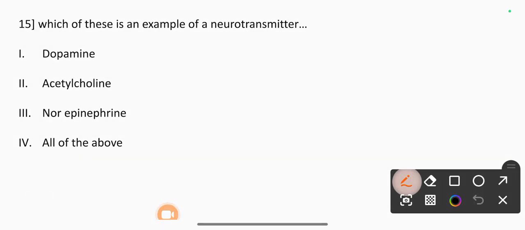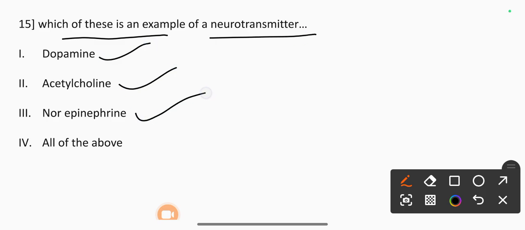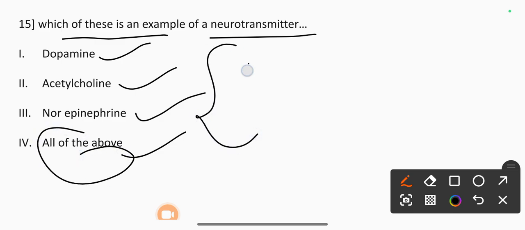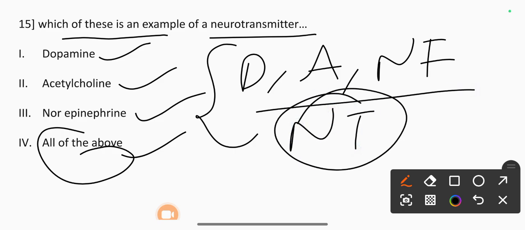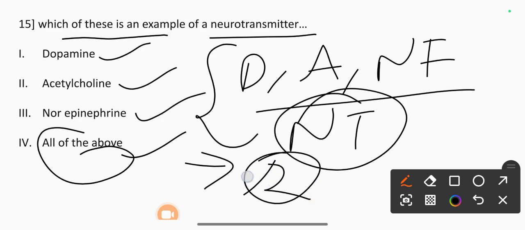15th question. Which is an example of a neurotransmitter? Dopamine, acetylcholine, norepinephrine, and all of the above. Correct option is all of the above. Dopamine, acetylcholine and norepinephrine are neurotransmitters. They help in transferring messages across synapses. Neurotransmitters are endogenous chemicals that transmit signals across a synapse from one neuron to another target neuron.